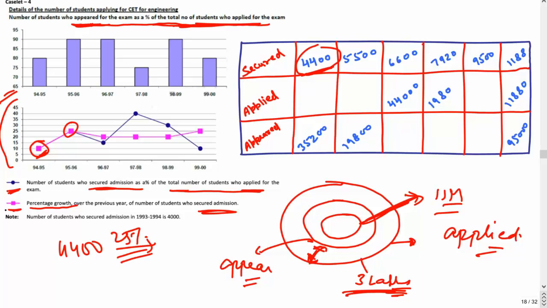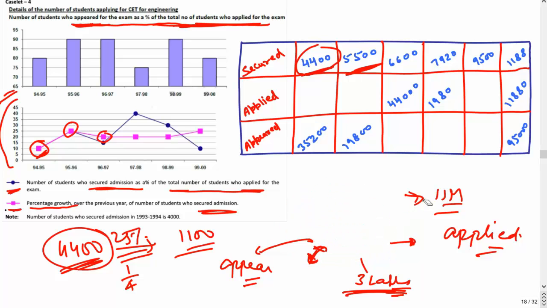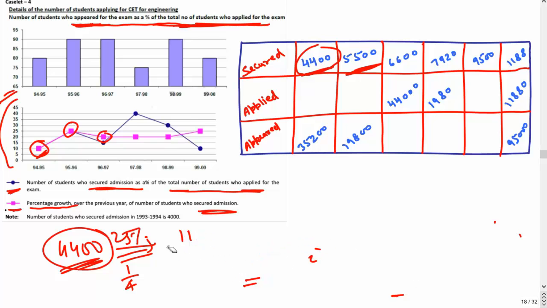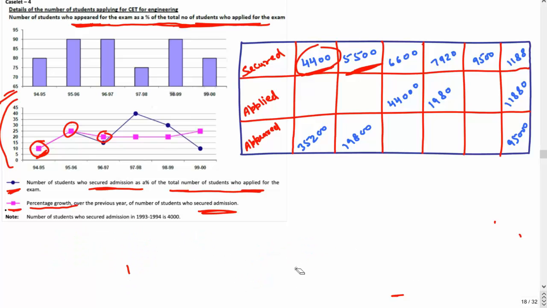People who use ratios and percentages very smartly can easily say that 25% is nothing but 1 by 4. So 1 by 4 increase has happened over what? Over 4,400. What is 1 by 4 of 4,400? It is 1,100. So this will become 5,500. Okay. Then you will see that this pink line is over here, which is at 20%. 20% means 1 by 5, right? 20% means 1 by 5. So on 5,500 you have to increase by 1 by 5. When you increase that, it will become 6,600 very easily.